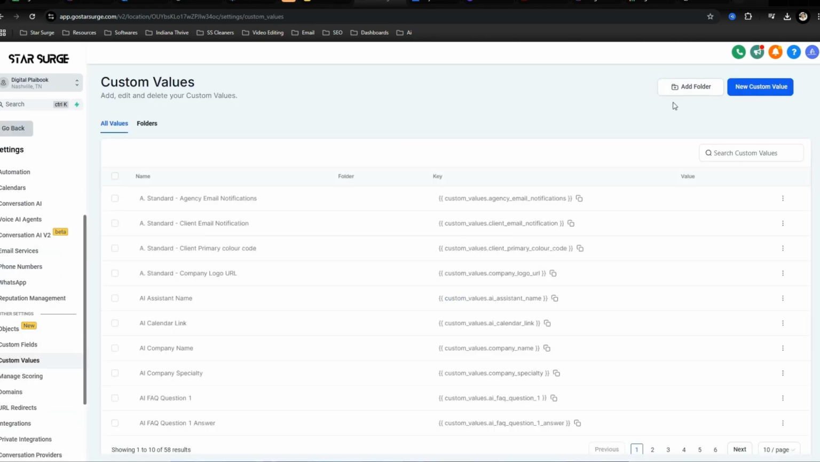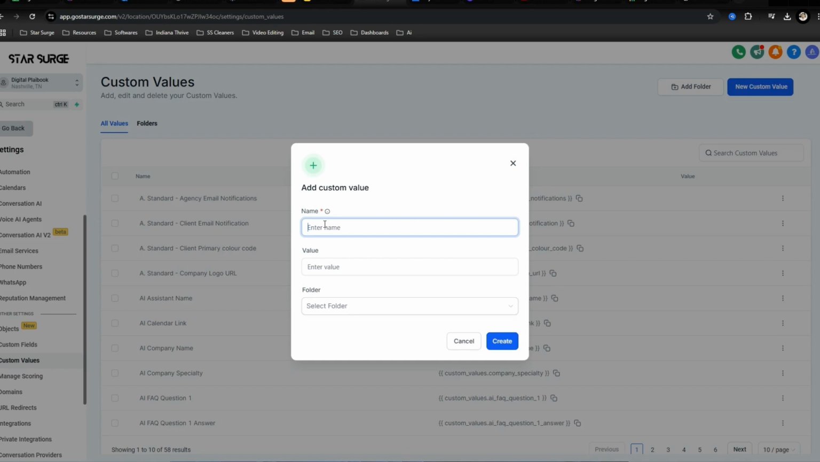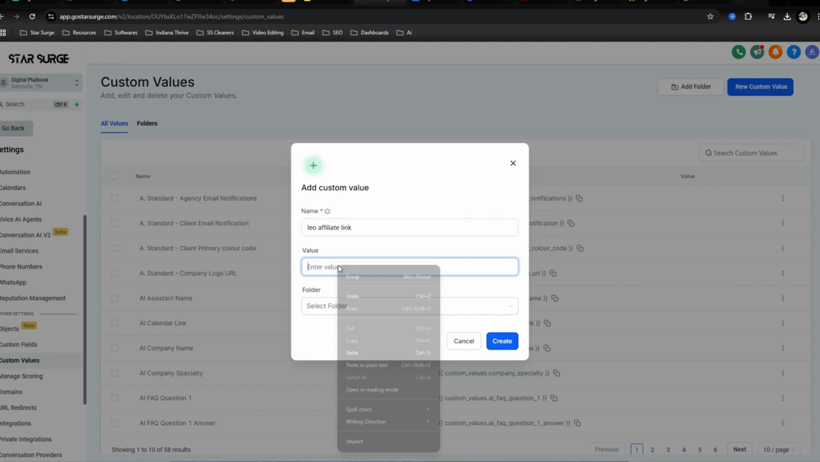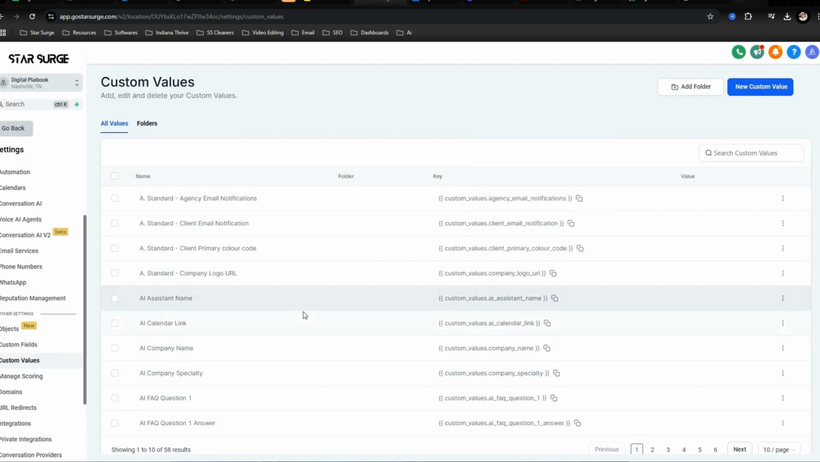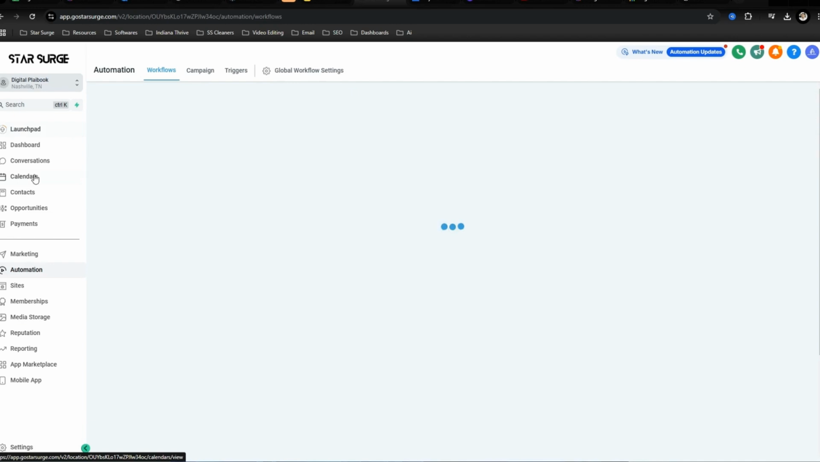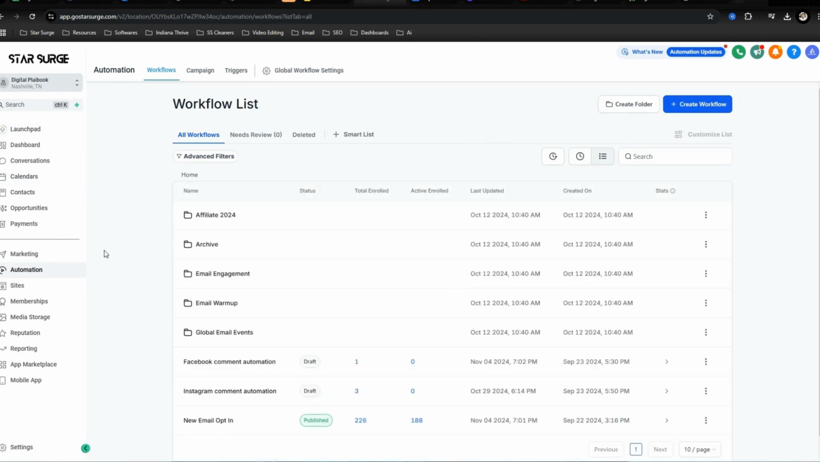custom values, and we're going to go to create new custom value. So we'll go like Leo salient link, and then we'll paste the custom value right here and then hit create. I'm not going to do that because I already have mine. So now we have the backend set up, but now we got to build your funnel.